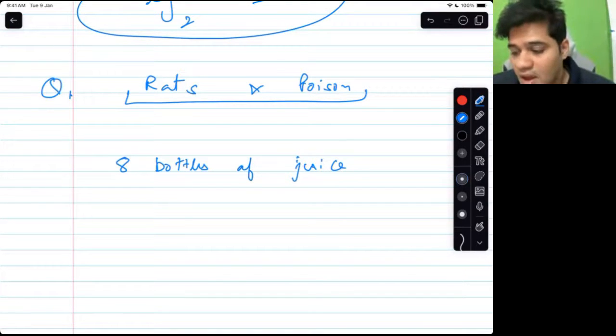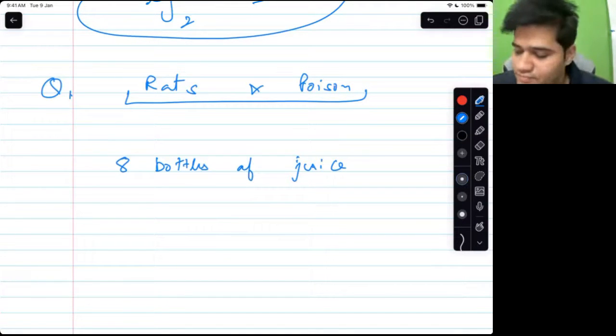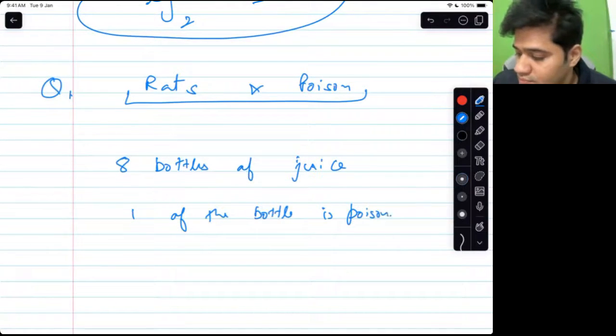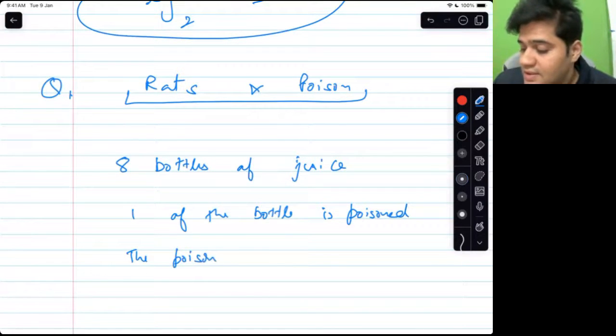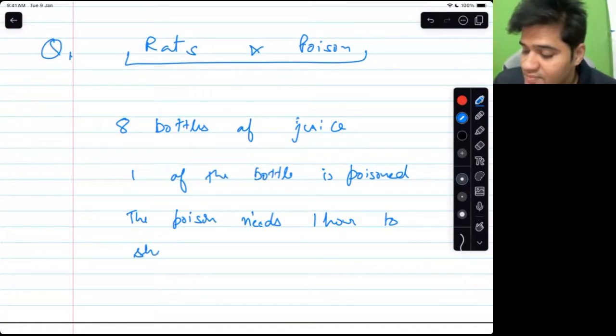Unfortunately, one of the bottles got poisoned. The poison needs 1 hour to show its effect.